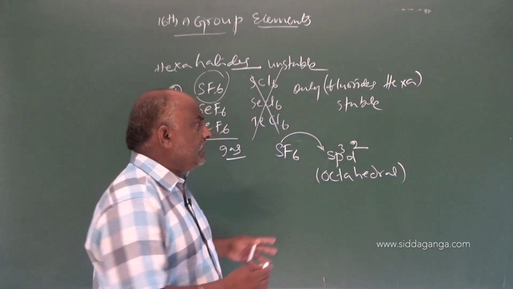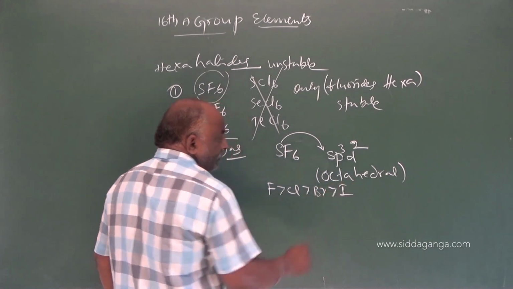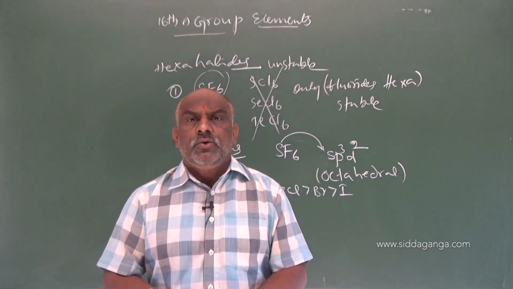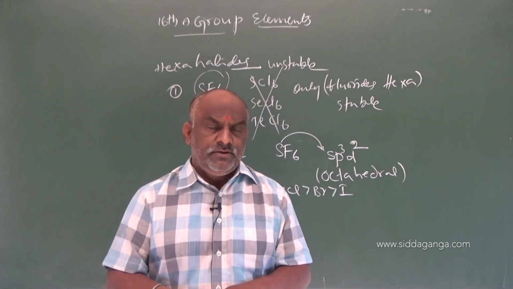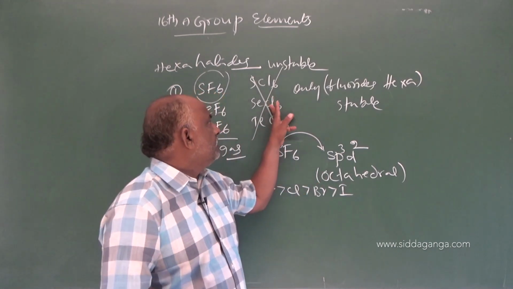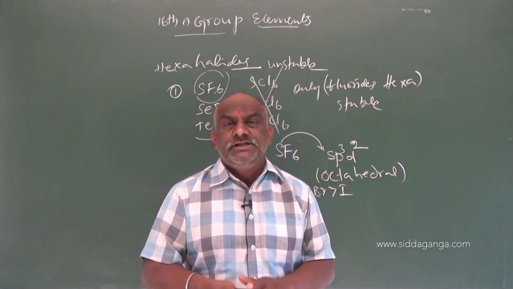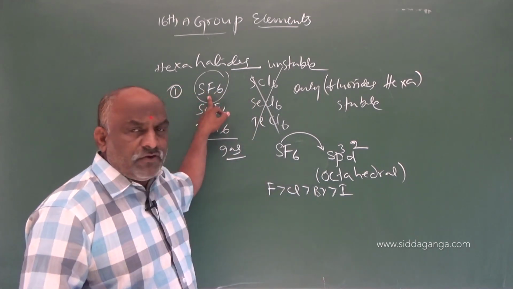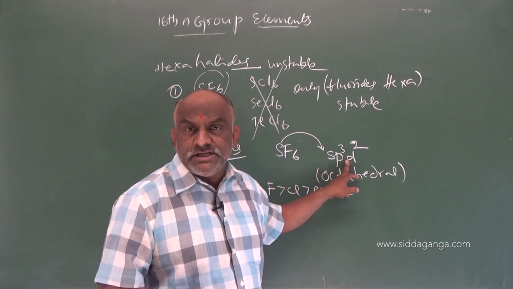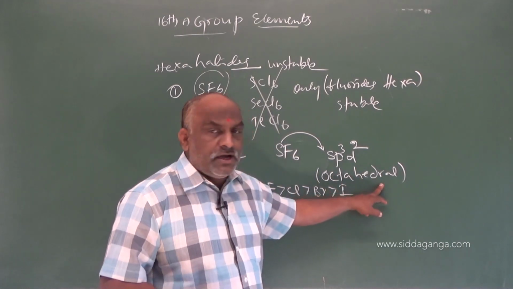What is the order of stability? Order of stability: fluorine, chlorine, bromine, iodine. Fluorides are more stable because of their small size. While going down the group, size increases and steric factors arise. Due to the steric factors, the remaining halides are unstable. Selenium hexachloride and sulfur hexachloride are unstable because the size of chlorine is very large. Due to that, sulfur hexafluoride is extremely stable, undergoes sp3d2 hybridization, and the shape of the geometry is octahedral.